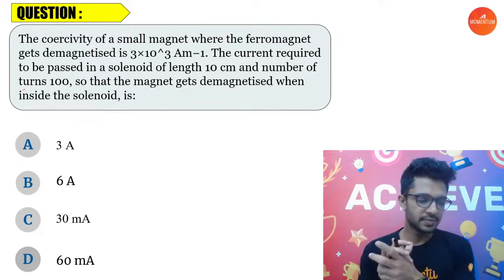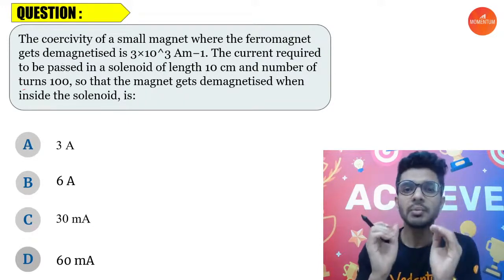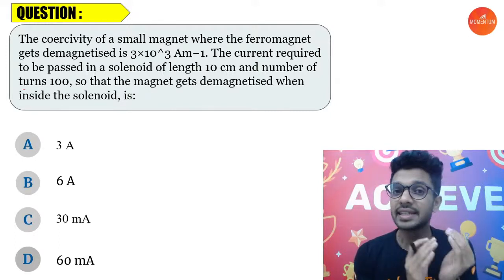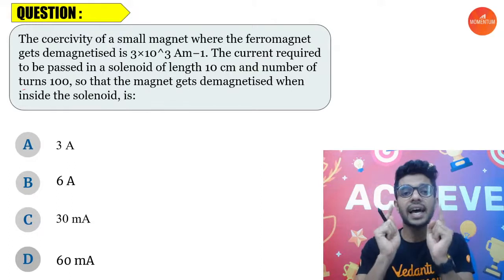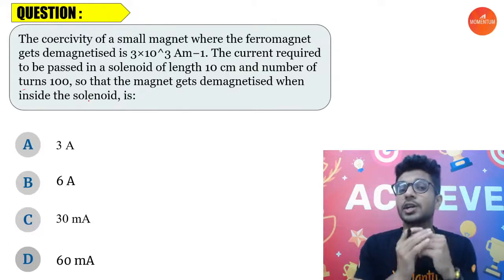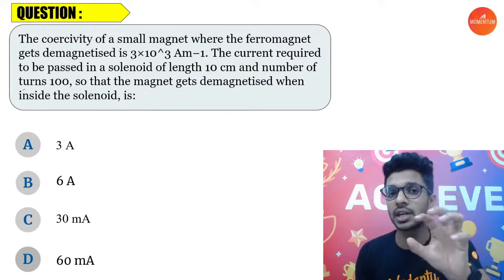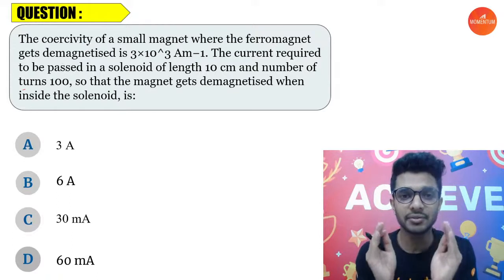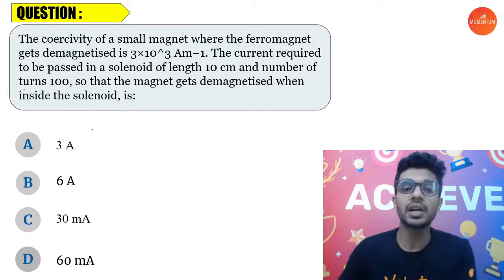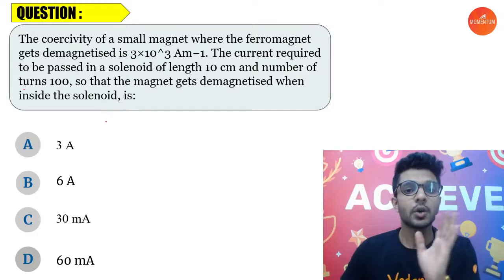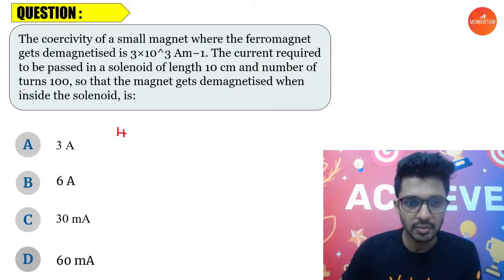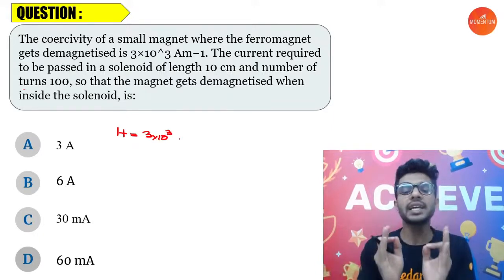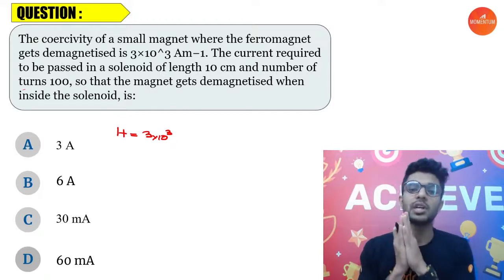Everyone listen. Now, what do you mean by coercivity? Coercivity means the intensity of the external magnetizing field that has to be applied on a magnet in order to demagnetize it, to convert a magnet into a normal material. How much intensity of external magnetizing field has to be applied is what we call by the name of coercivity. We usually write it by the letter H, that is 3 into 10 power 3. So the amount of H that has to be provided is equal to 3 into 10 power 3.